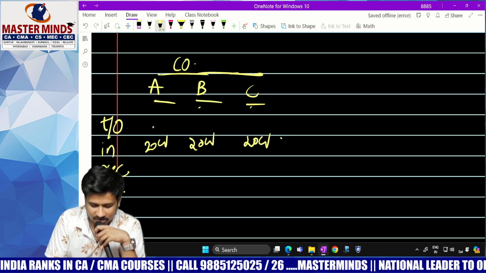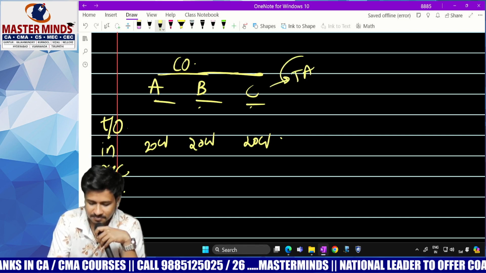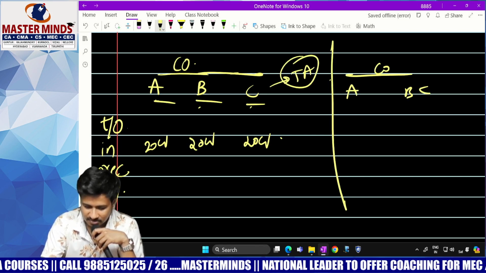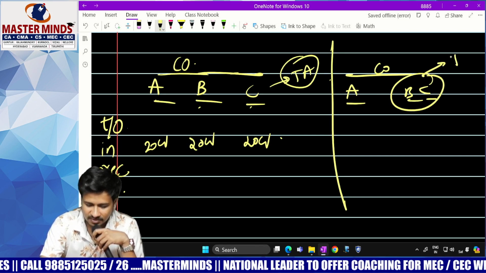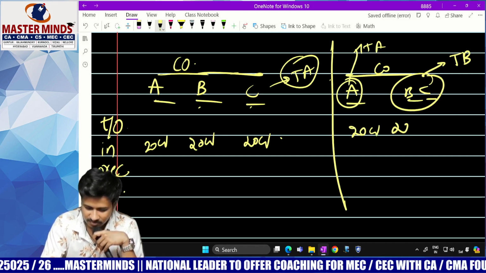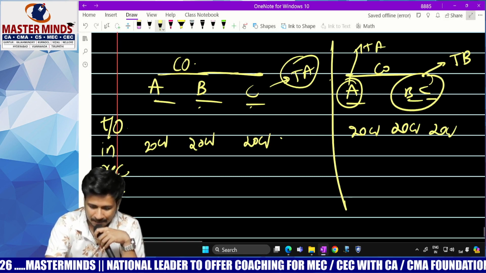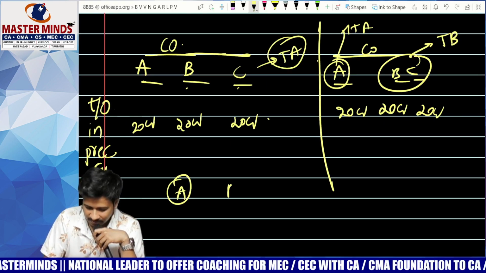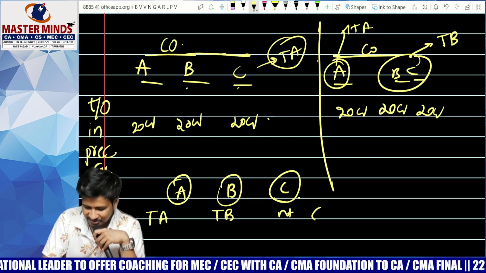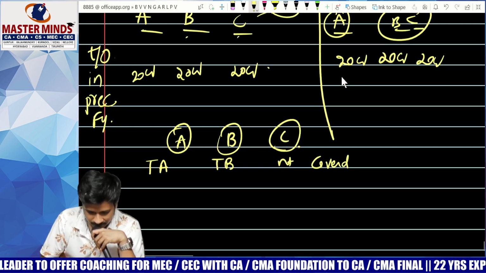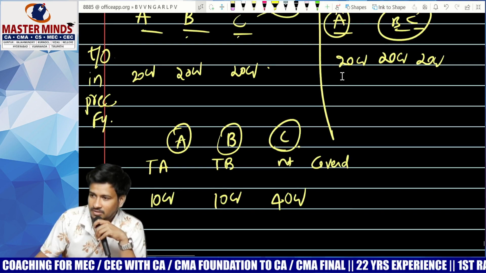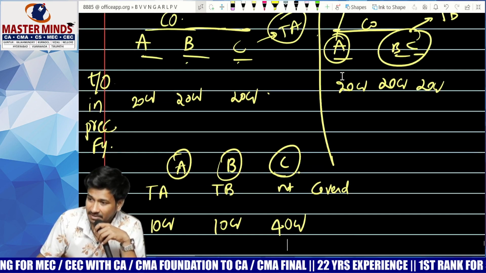All the 3 products are covered under table A. Next, second example: A, B, C. These 2 products are covered under table B. This is covered under table A. 20 crores, 20 crores, 20 crores. Next, A, B, C: covered under table A, covered under table B, not covered. 10 crores, 10 crores, 40 crores. Is the example clear?